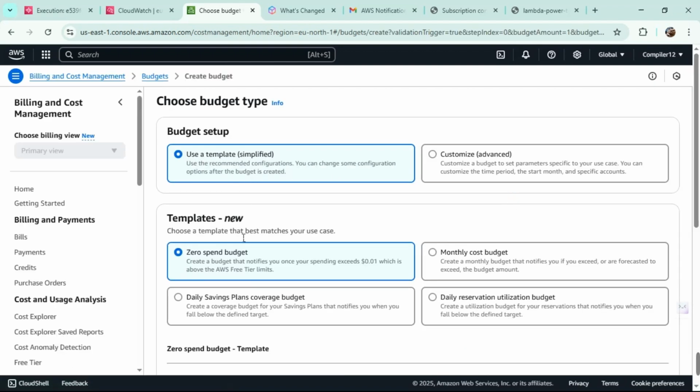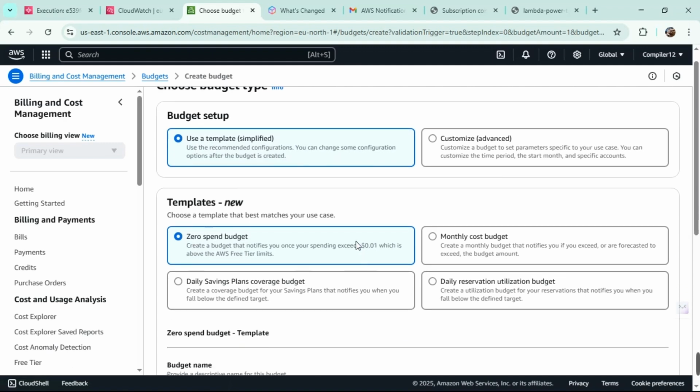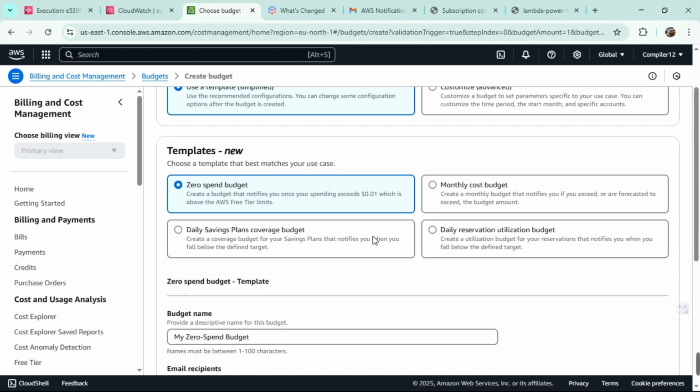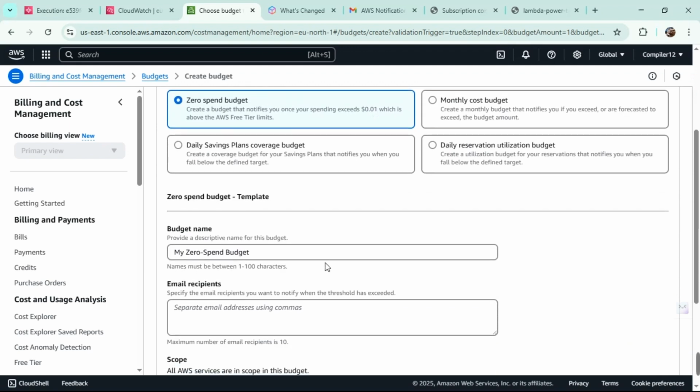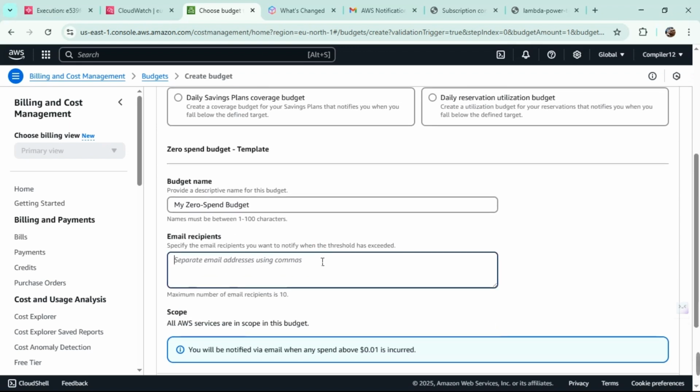Yes, same template, and yes, it's going to be a zero spend budget. If it crosses 0.01, which will be 2 rupees, then it's going to alert us that we are spending more than that, and we are going to stop using that service right away without overspending or crushing our finances.